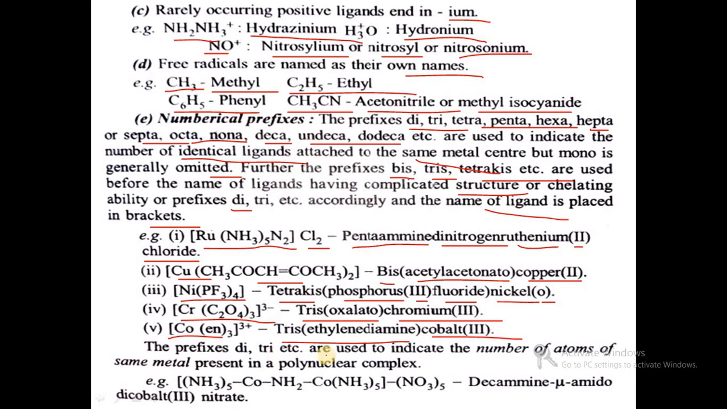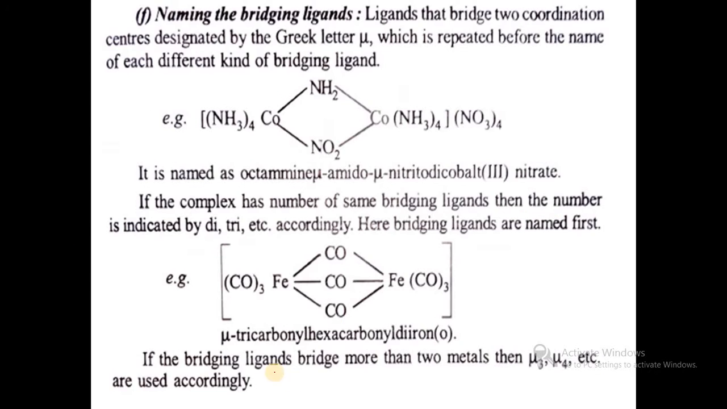The prefixes di, tri are used to indicate the number of atoms of the same metal present in a polynuclear complex. An example is [(NH3)5Co-NH2-Co(NH3)5](NO3)5. That is, here there are 10 amine groups. So decaammine, mu-amido, dicobalt(III) nitrate.